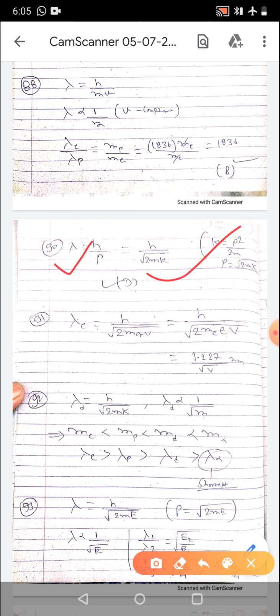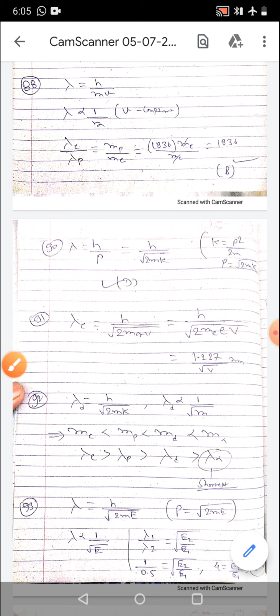Then in 91, the de Broglie wavelength lambda of the electron accelerated through the potential V is. So again here lambda is equal to h upon under root 2mK. In place of K you can write qV, and by substituting all values you will get it in this form. This was also there in theory.